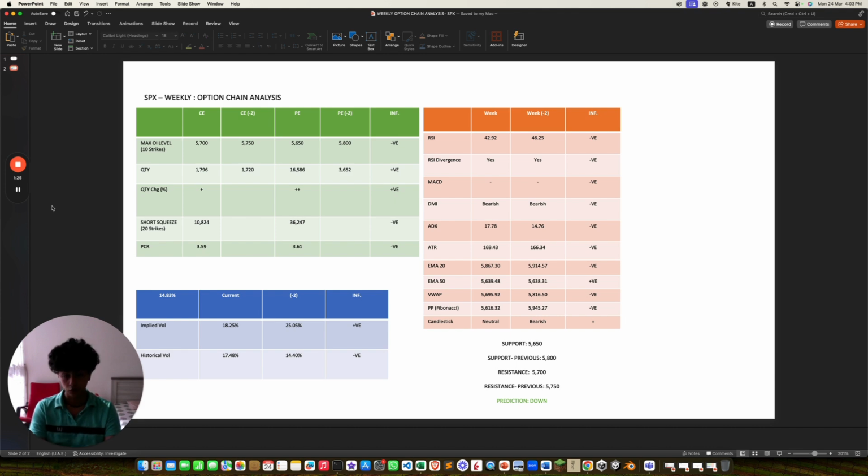The previous week's support, 2 weeks ago, support was 5,800. The current resistance is 5,700, and the previous resistance was 5,750. And the overall prediction is that the S&P 500 goes down.